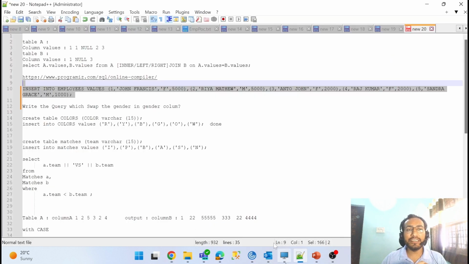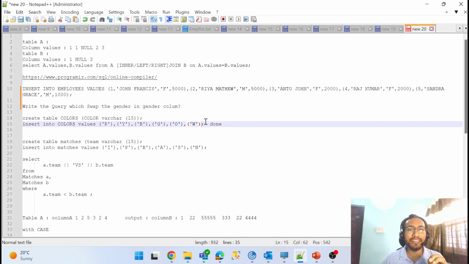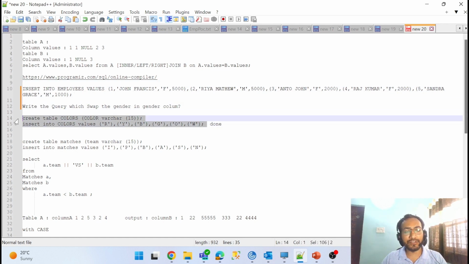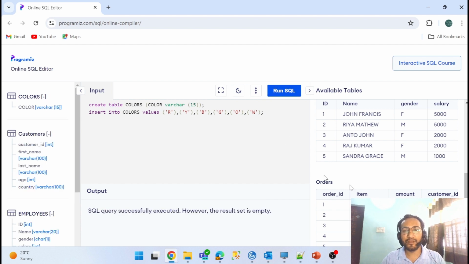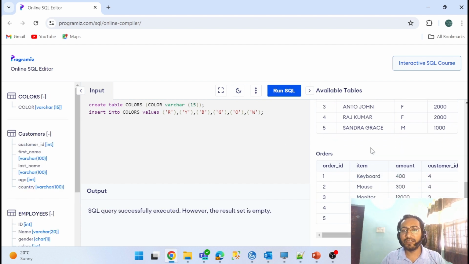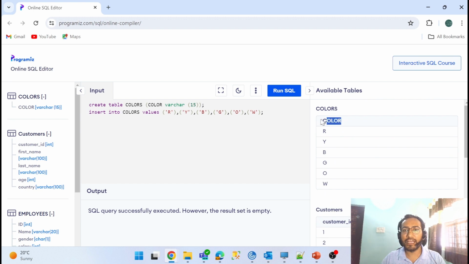So let me give you another question. Okay, this is quite an interesting question for me. So let me create the table and give you the data first of all. Then I will give you the question, what they wanted you to achieve. So let me run the query where I get the data. Okay, so the data is called colors, where I have colors data.